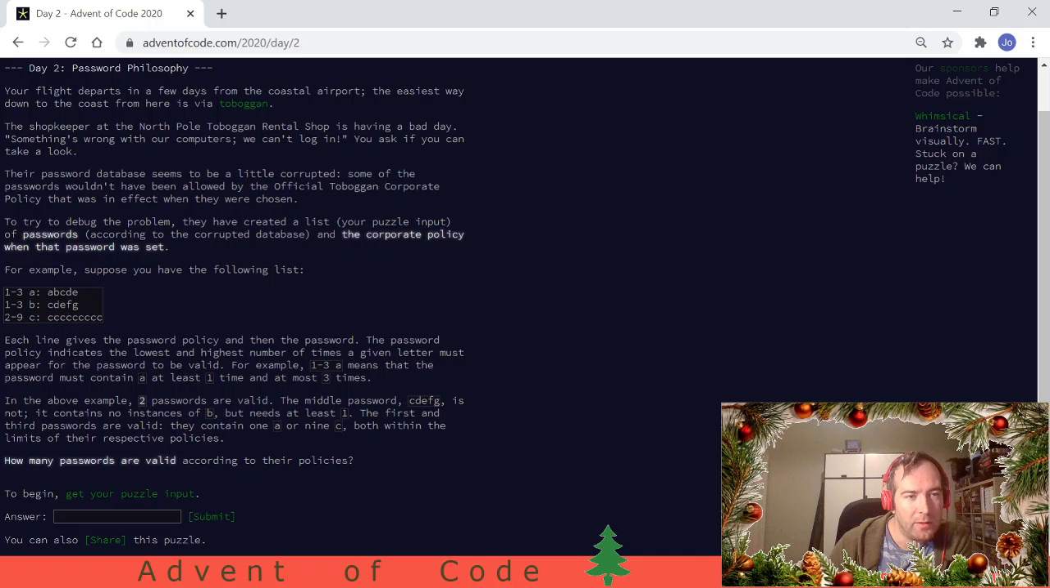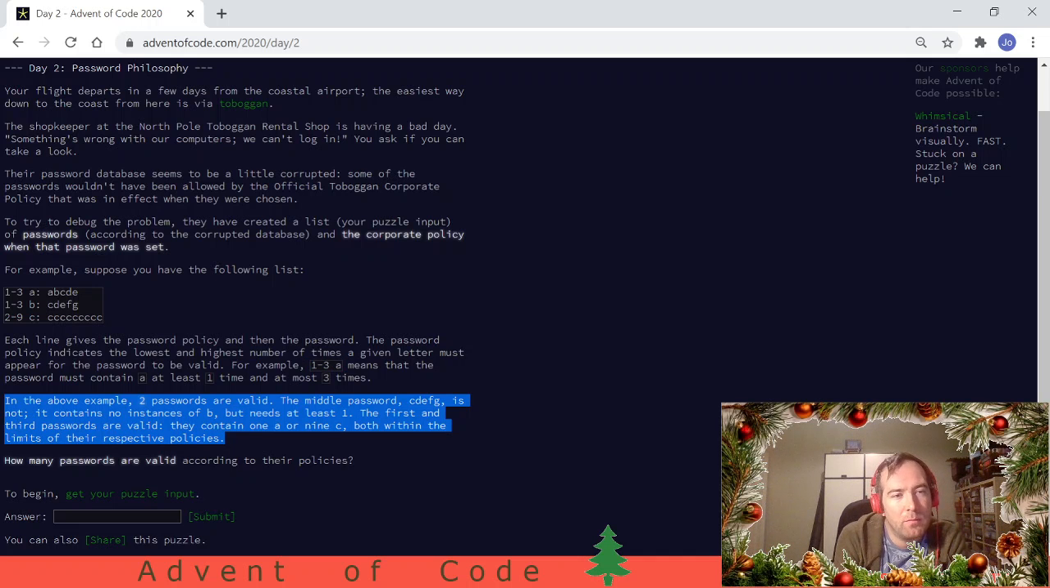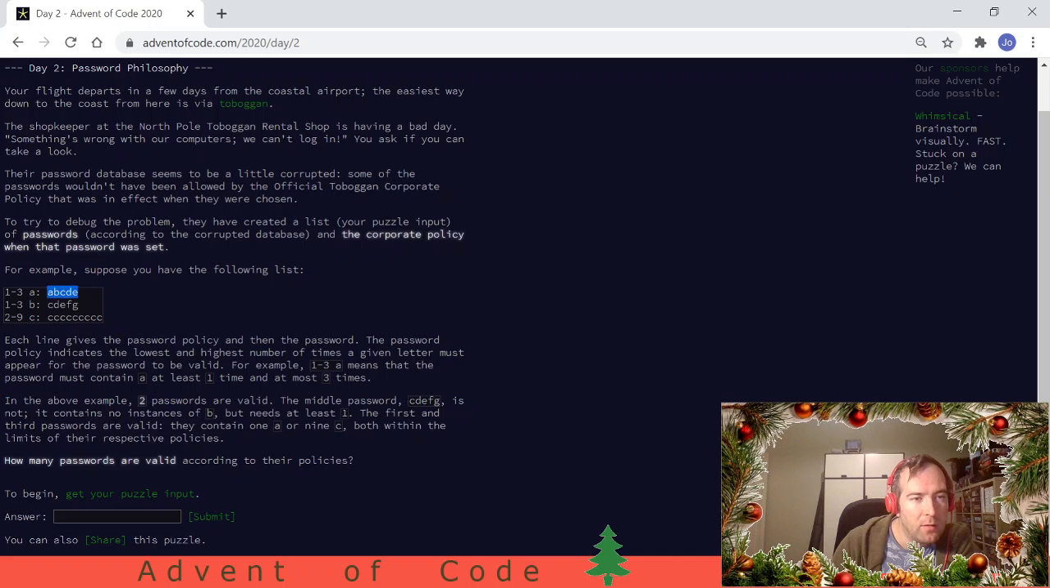Suppose you have the following list. Each line gives the password policy and then the password. The policy indicates the lowest and the highest number of times a given letter must appear for the password to be valid. So 1-3 a means the password must contain at least 1 a and at most 3 a's. Okay, that's clear. Two passwords are valid in the example above. This one has an a. This one does not have 1 to 3 b's, and this one has 1, 2, 3 c's.